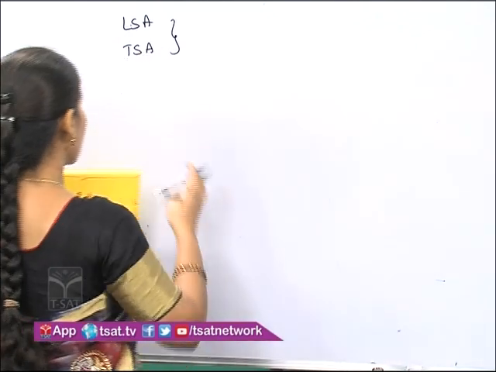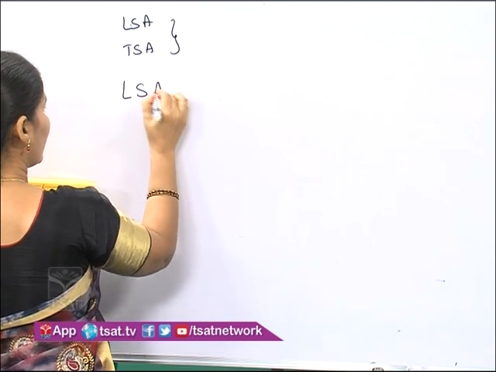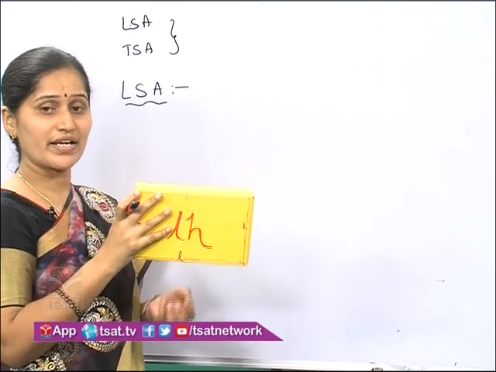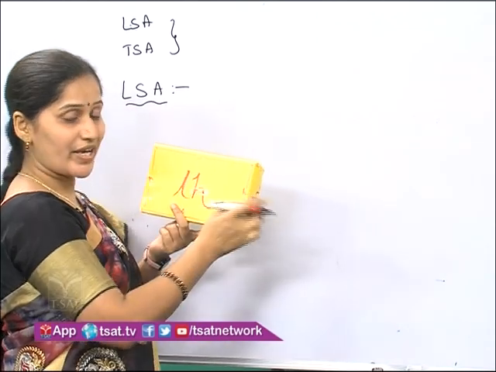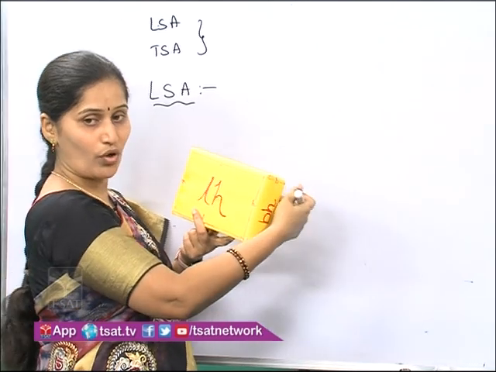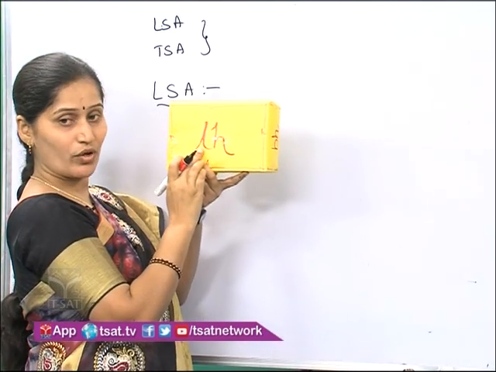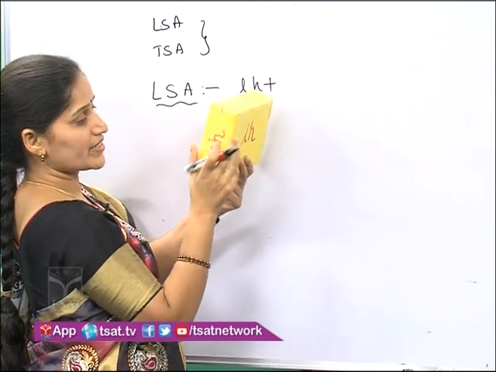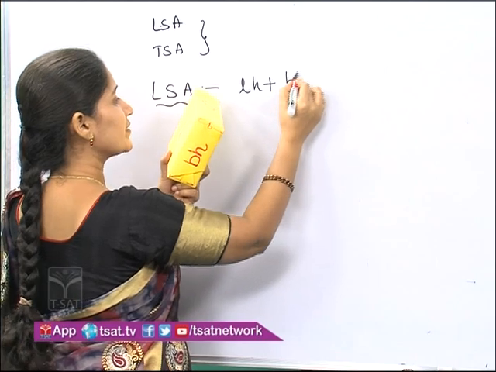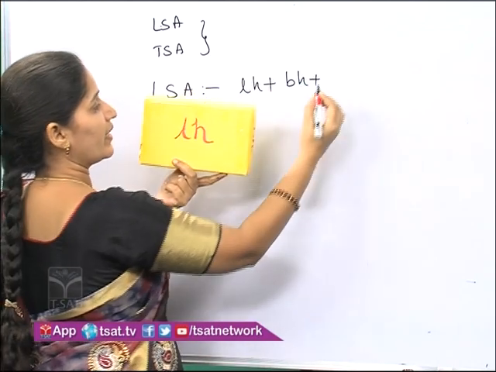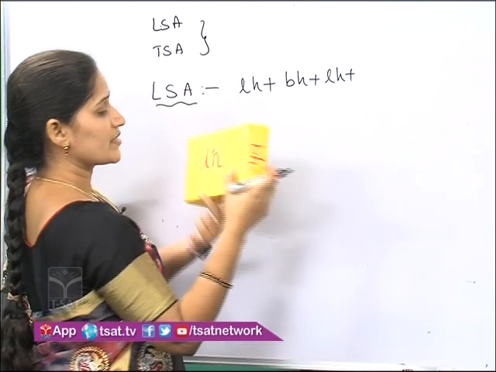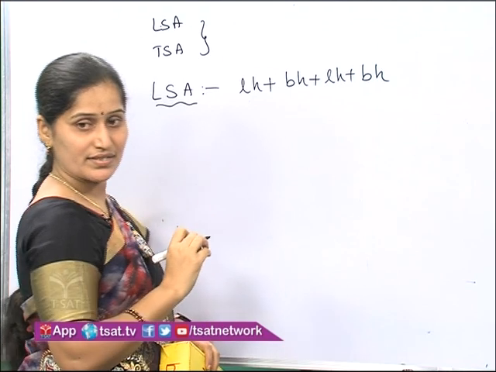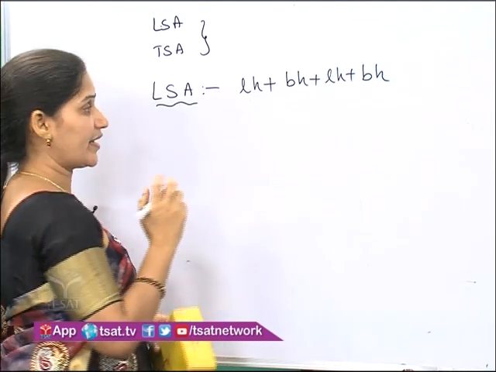Actually, what is LSA? Lateral surface area. Lateral surface area means we are adding lateral faces' areas together around the object. So, here around the object, this face area is LH and this face area is BH. Again next LH, next BH, because congruent faces, two faces occupy equal areas.